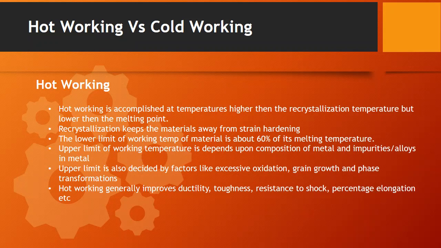There is one more categorization of metal working or metal forming, which is based upon the temperature at which you are doing your operation, the working temperature, and this categorization is between hot working and cold working processes. So what actually is the hot working process? The hot working process is done at temperatures higher than the recrystallization temperature but lower than the melting point. That means the working temperature will be between the recrystallization temperature and the melting point of the material.